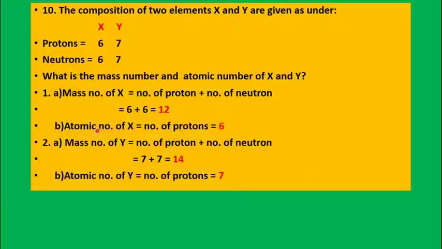And what is the atomic number? Atomic number is equal to the number of protons. So, the atomic number of element X is 6. What is the mass number of Y? It will be the number of protons plus the number of neutrons. So, mass number of Y is 14, and the atomic number of Y, which is equal to the number of protons, is 7.